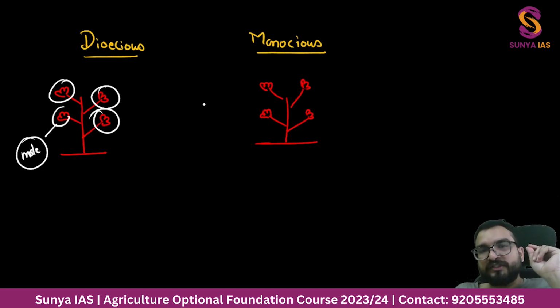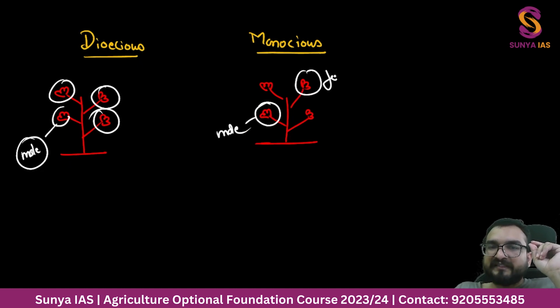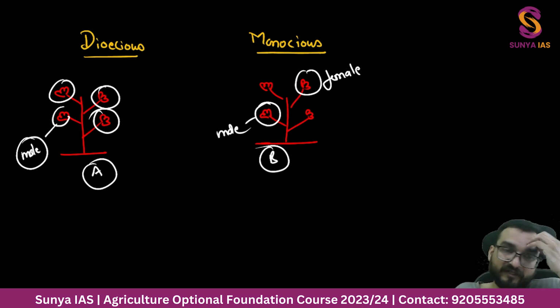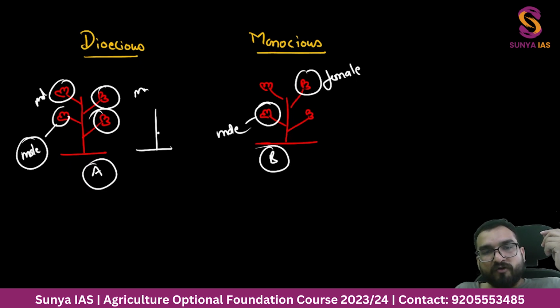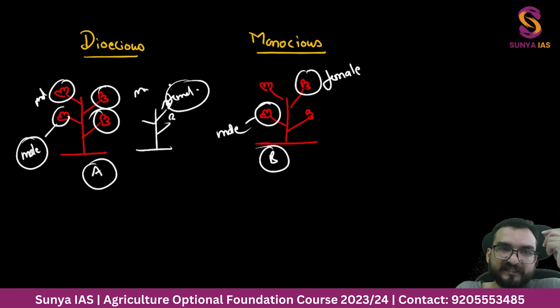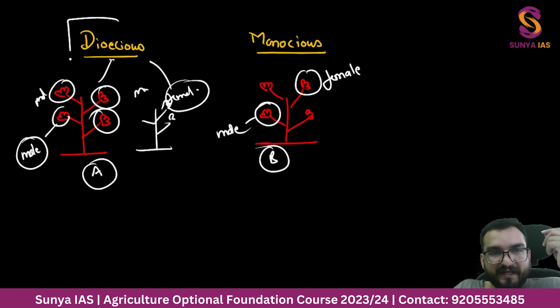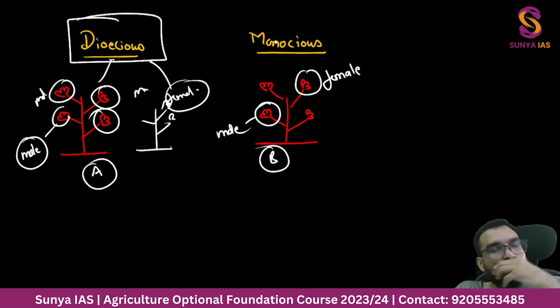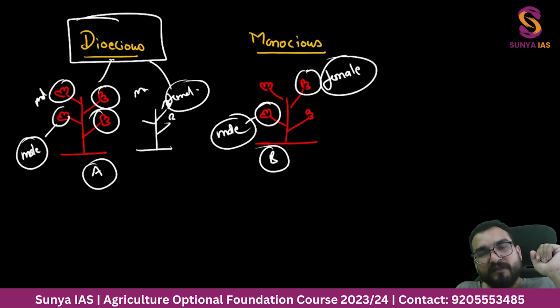Whereas in monoecious, you will find male and also female in the same plant. This is B plant, this is A plant. What you are seeing in A plant is only male, male, male, male. Or draw one more, and in this you are finding only female, female, female. That is basically a dioecious plant. And papaya is a dioecious plant. Monoecious is banana, where you can find a male flower and also a female flower in the same plant.